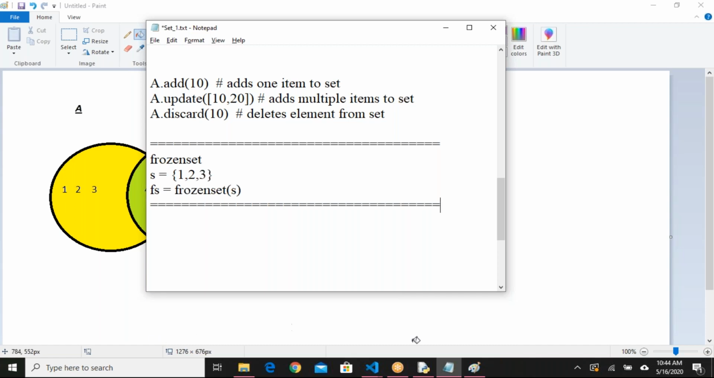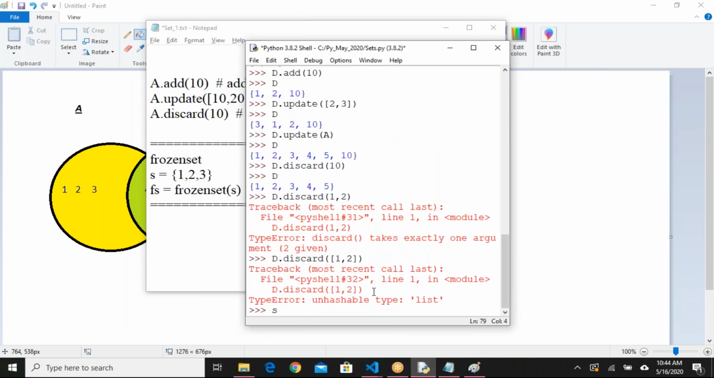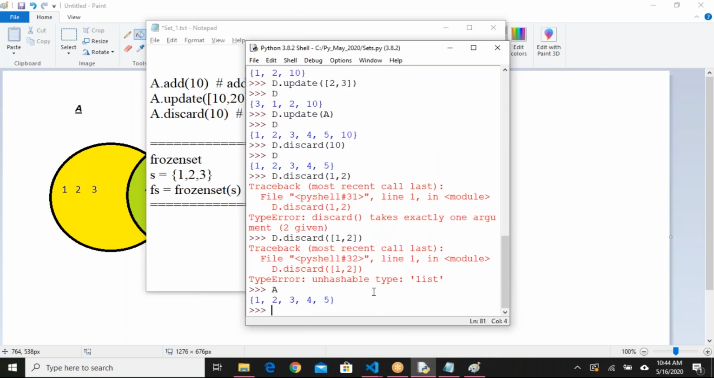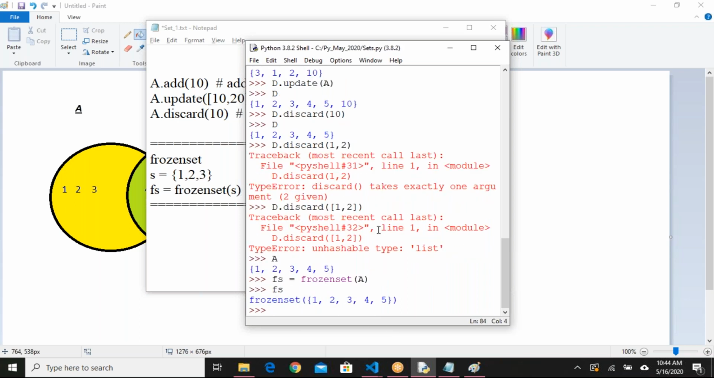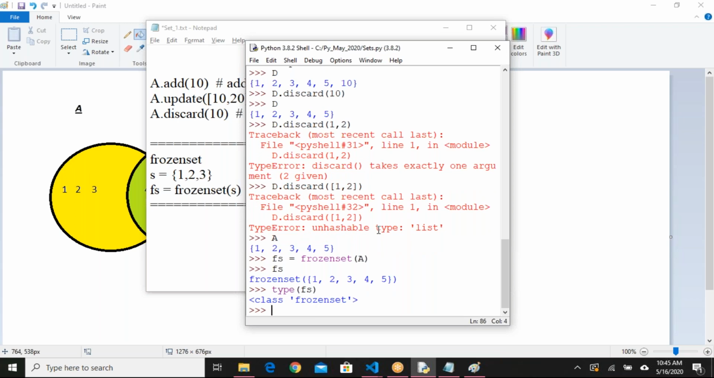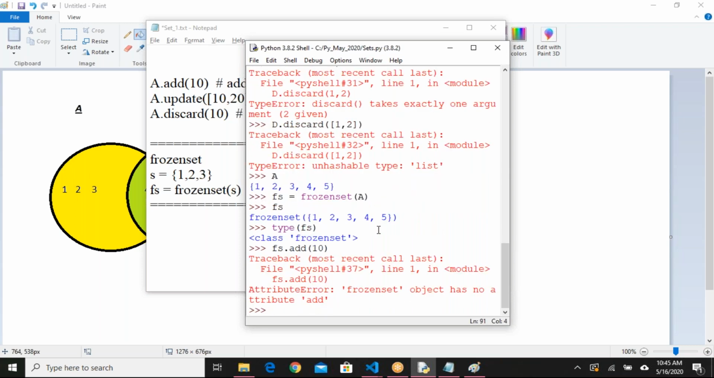If you want to see, I can quickly show that. For example, we have some sets, right? A set we have, like fs equals to frozen set of a. See here, the output, frozen set of and the set values we are getting. If I say type of fs, it will give frozen set. If I try to add an element like fs dot add, it will give an error: frozen set has no attribute called add. Add function is not allowed in the frozen set.